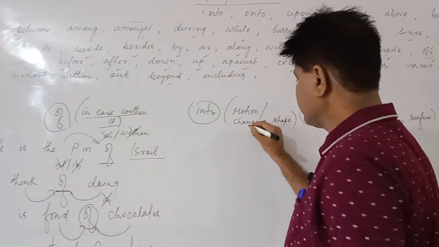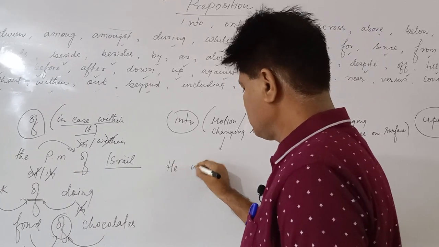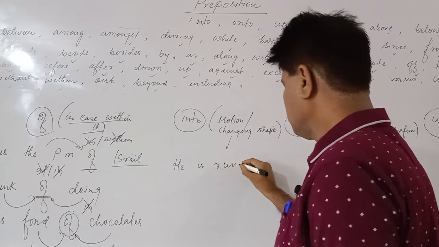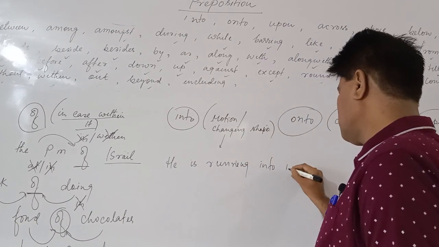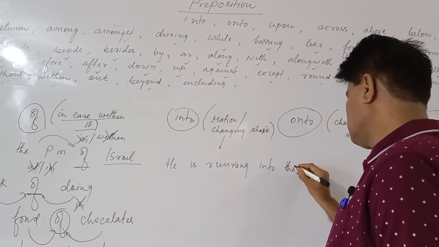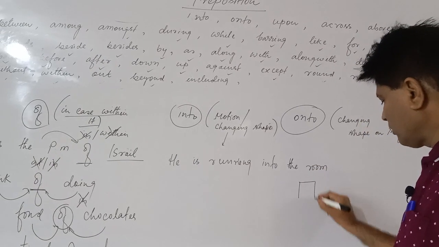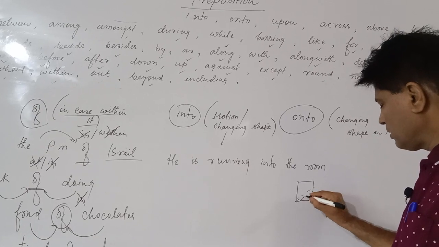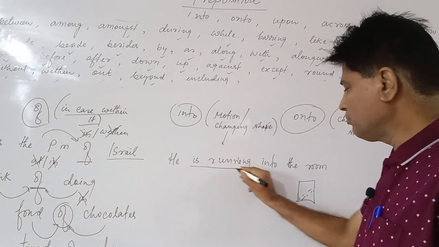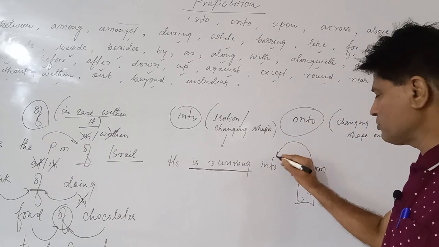Into is used in the case of motion or changing shape. He is running into the room. Room is a closed place. In a closed place, when you are showing movement or a non-static condition, you have to use into.